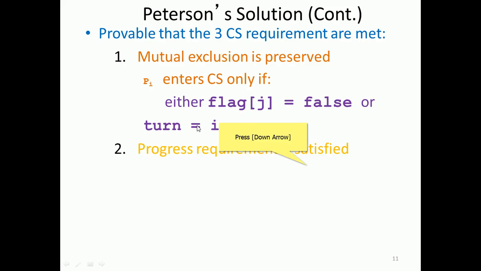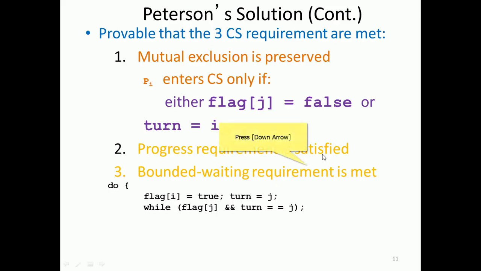The progress requirement is satisfied in the sense that when a particular process wants to enter multiple times, it will be checked thoroughly. It has to go in order. The bounded waiting requirement is met, which means no process can enter too many times; there is some limit. After that it will be tested: flag i is equal to true, turn is equal to j.